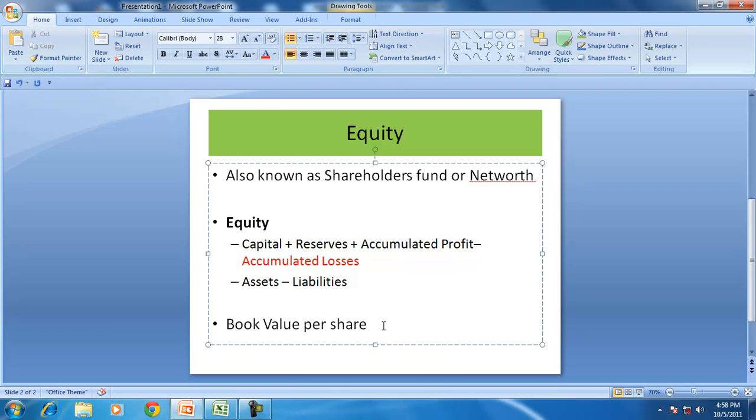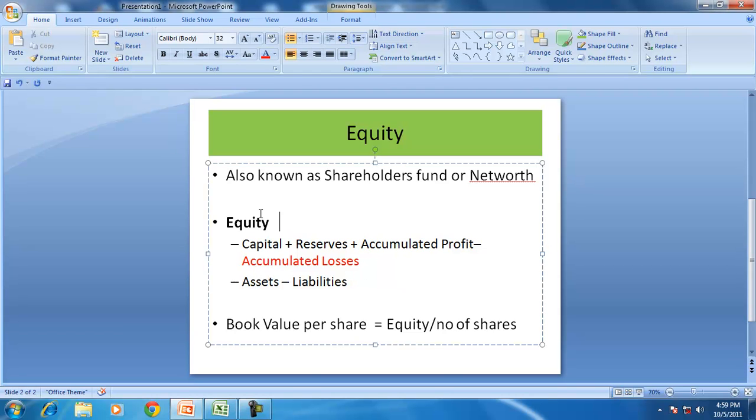Equity can also be used to calculate the book value per share. Equity divided by the number of shares will give the book value per share. The book value per share shows the asset backup, because equity is also calculated as assets minus liabilities.